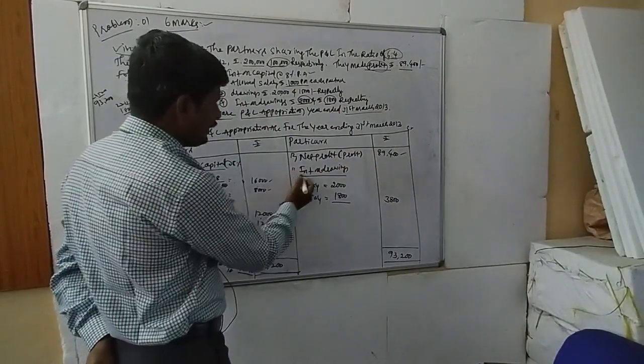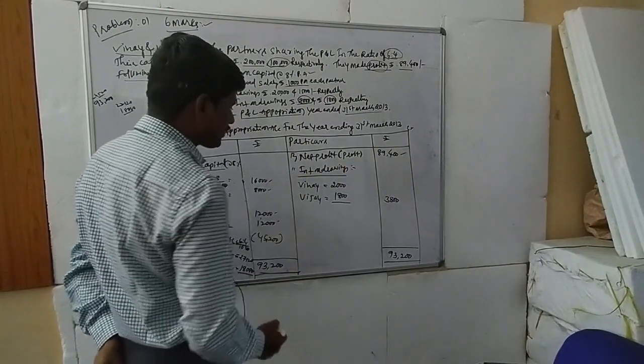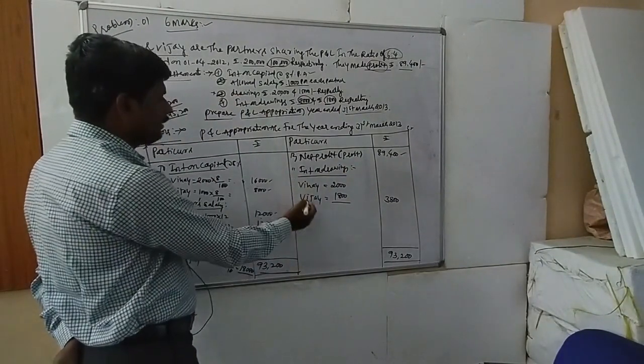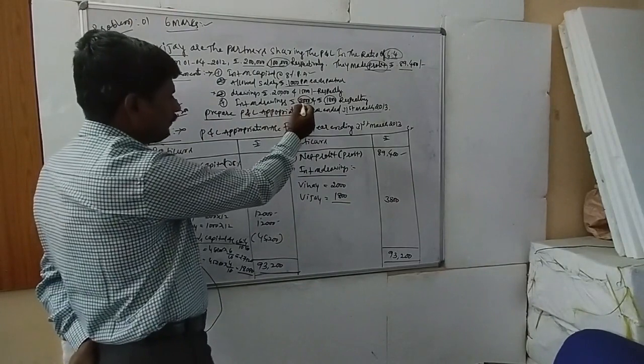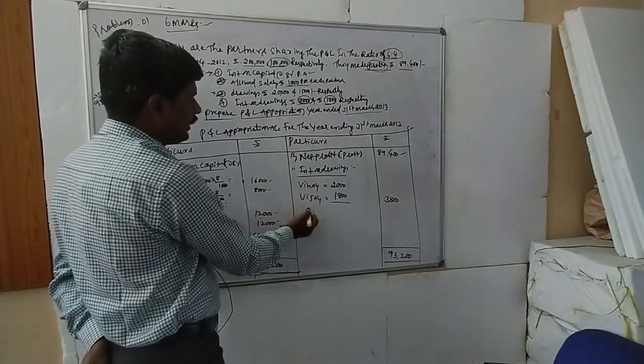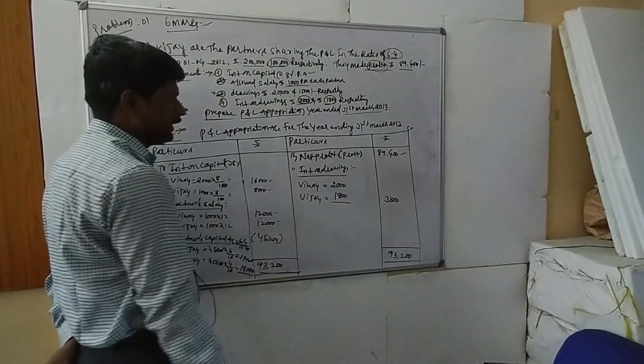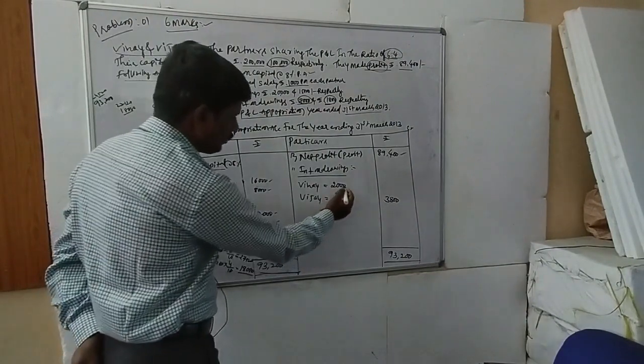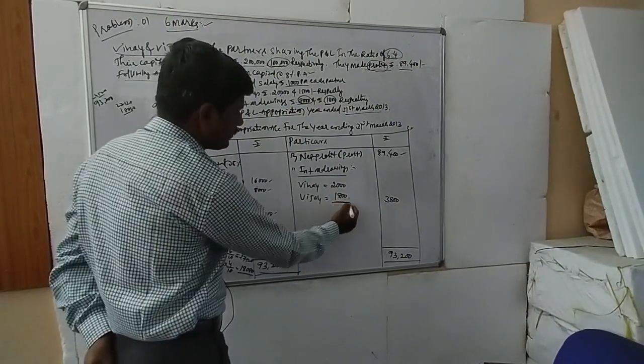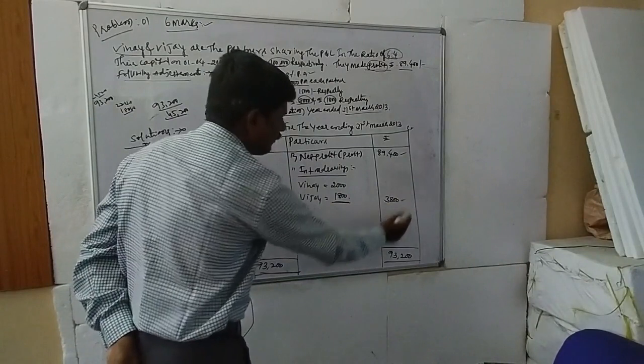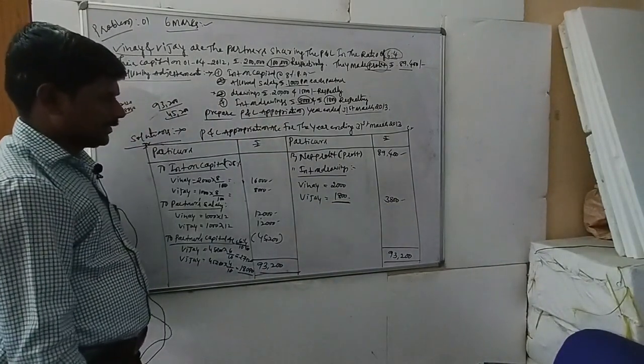Next, interest on drawings: Vinay 2,000 and Vijay 1,800 respectively. So 2,000 plus 1,800, the total value is 3,800.